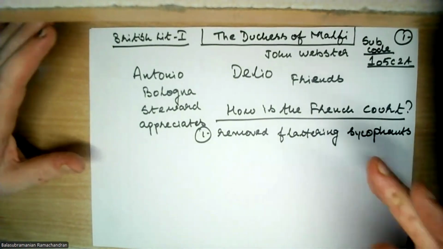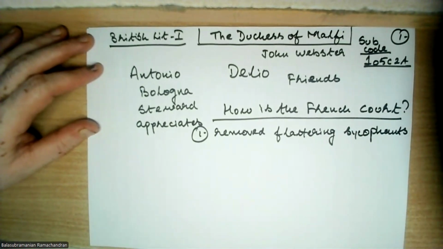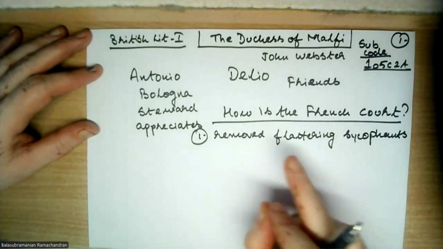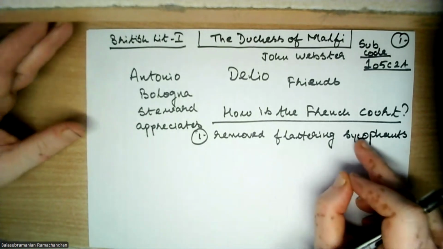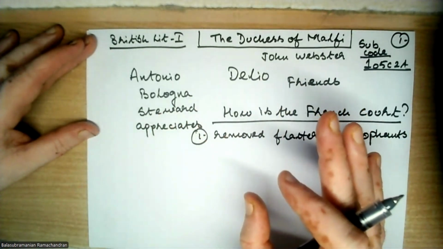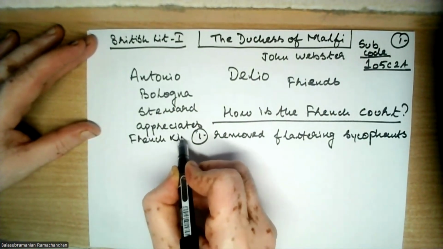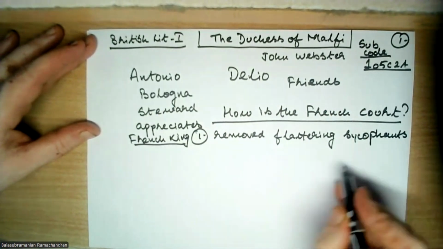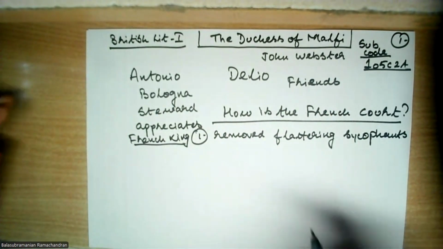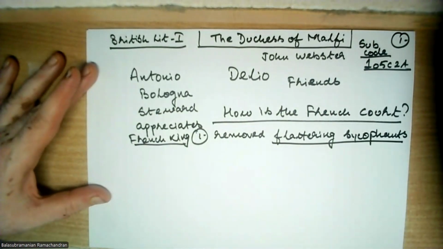A person who flatters will keep on praising you, and a sycophant is someone who will behave in such a way that he expects some advantage. For example, in this case, a flattering sycophant will keep on praising the French king, saying, super, sir, this is what is needed. And then that person will keep on saying things which are actually false. So removing flattering sycophants will improve the atmosphere of the court.